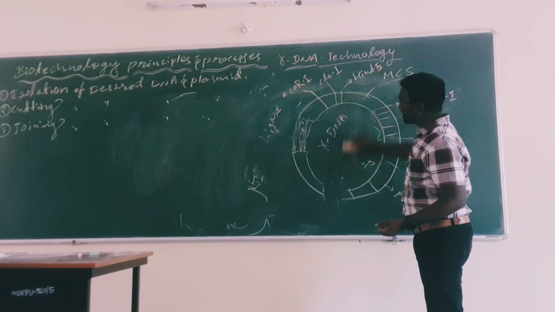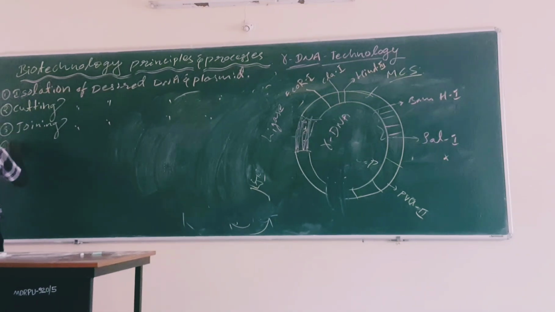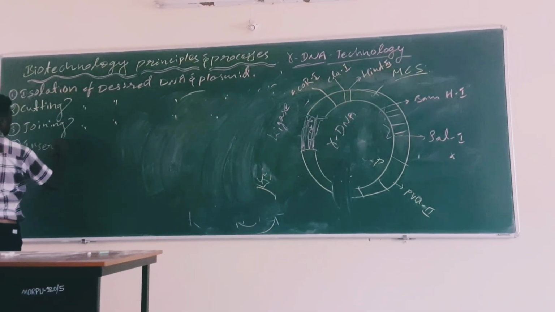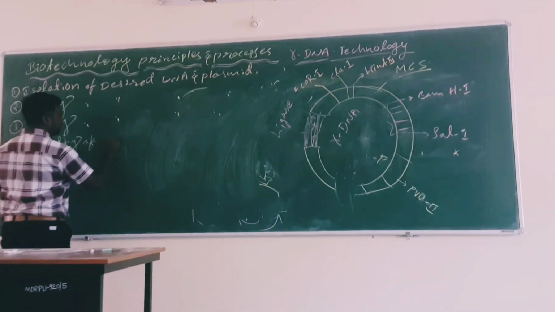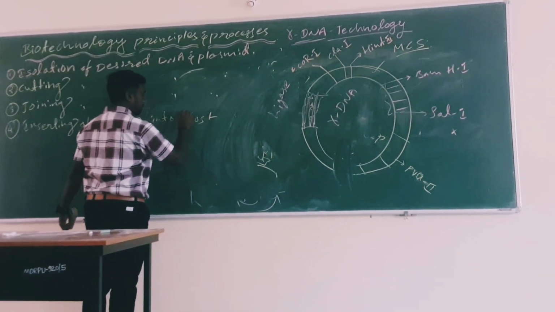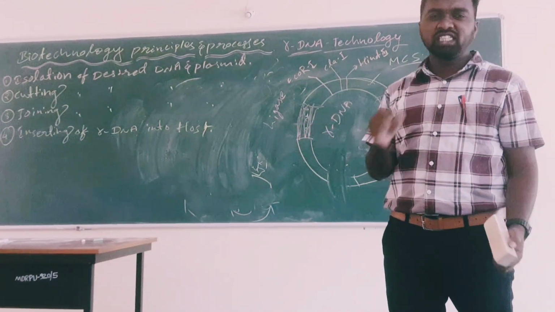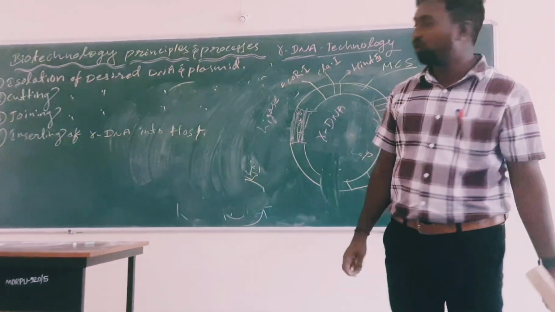So what is the next step after rDNA formation? Inserting the rDNA into the host cell. The host we always use is Escherichia coli.